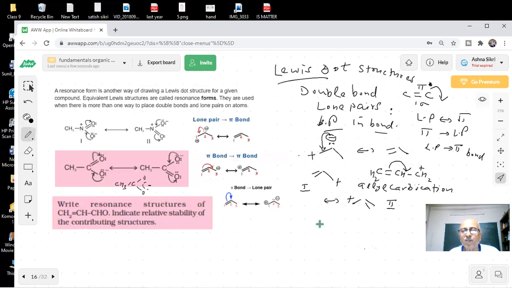Very similarly, students, I can have a situation where a pi bond is going into a lone pair. This is my pi bond. What can it do? The pi bond goes into the lone pair, students. Then what is the result of that? This becomes a lone pair. Then this will be minus, and this becomes plus. So here you have a pi bond going into a lone pair. These are the three ways by which there can be a movement of the electrons, or you can get a different Lewis structure. That is our story.